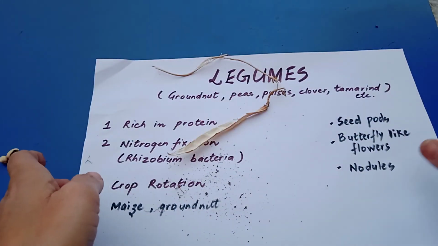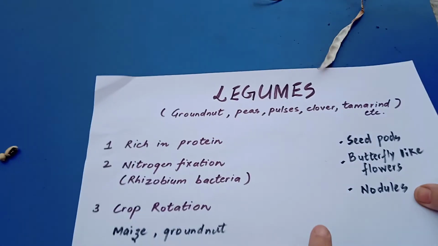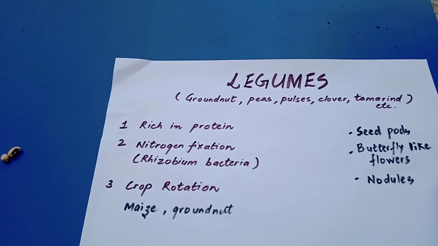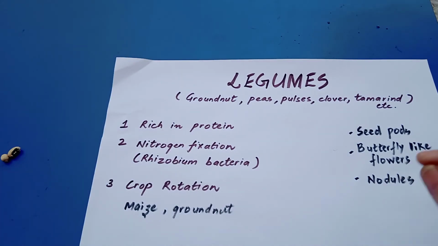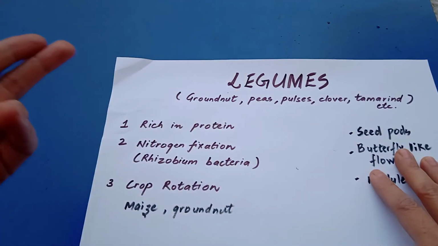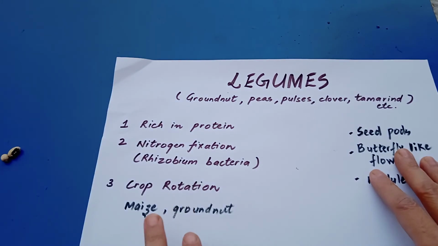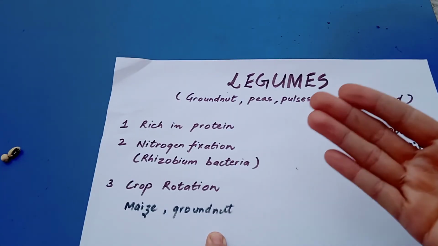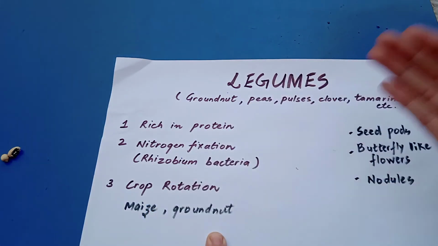So now another important point is crop rotation. Whenever we study social studies and even science, this word crop rotation comes, and the moment it comes, the word leguminous plants comes into the picture. It is always said that farmers grow leguminous plants after they grow maize or any other important cereal like wheat or rice. So they grow groundnut, peanuts, peas, and pulses after the major crop.